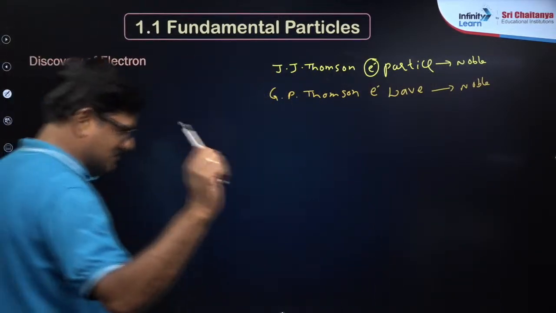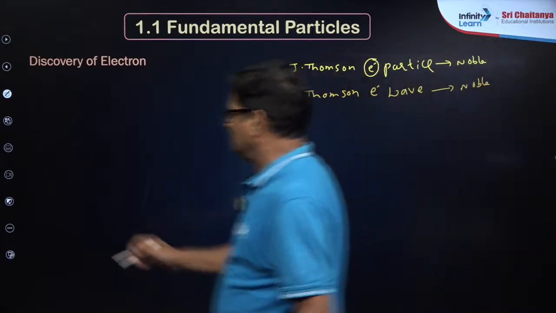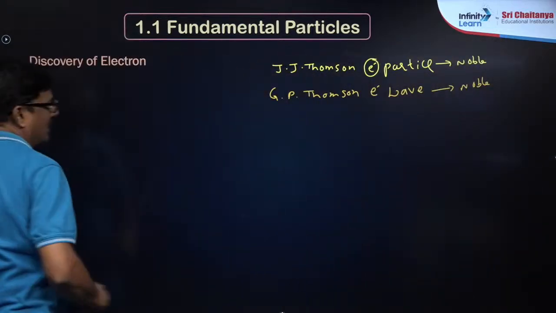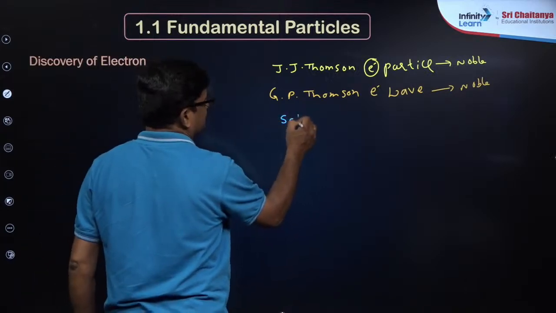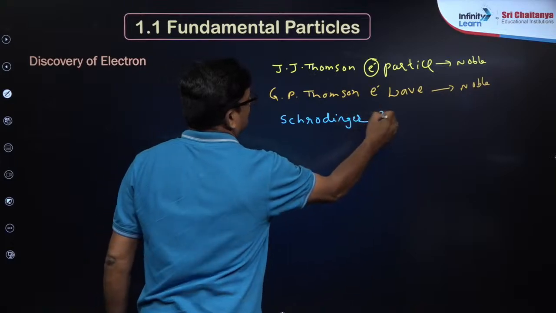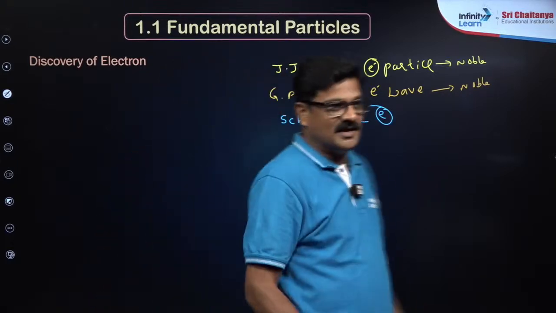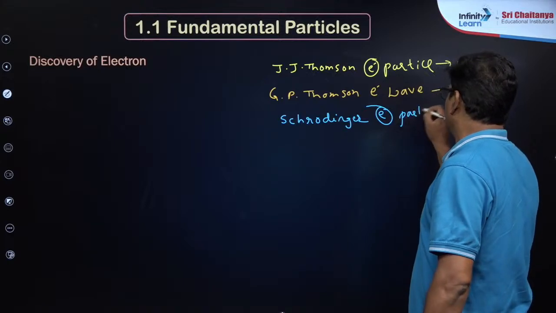Yeah, Solanki, we will discuss it later on a different platform. Please attend the class. Now, Erwin Schrödinger later on along with Thomson said that electron has both particle nature as well as wave nature.